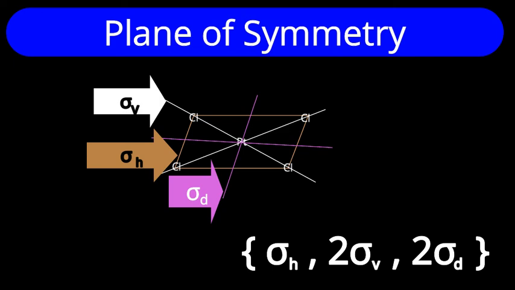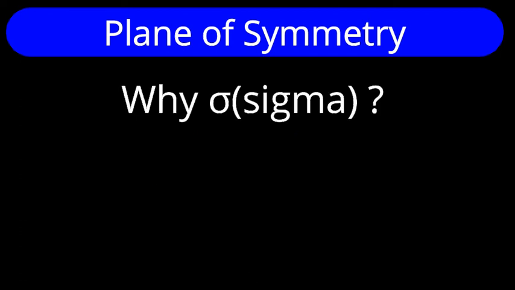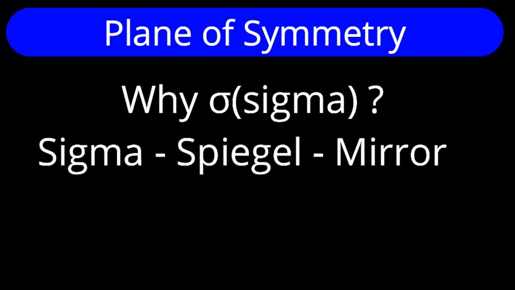Now the question you may have is, why do we represent the plane of symmetry by the symbol sigma? The letter sigma is used for the letter S. And from German, Spiegel is a word whose meaning is mirror.